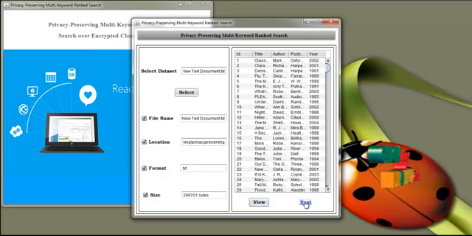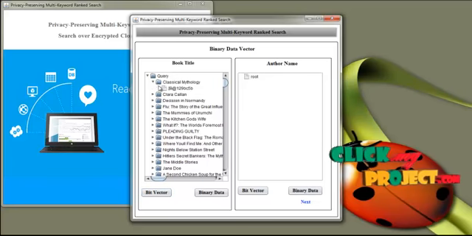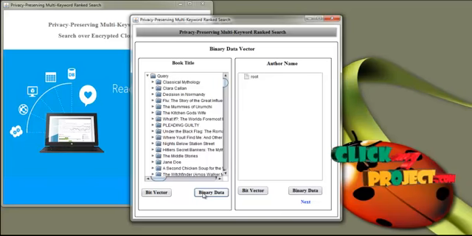Now press next. Now the bit vector is generated for the book title. This is the bit vector of the data. For each data, the bit vector is generated, and then the binary data is also generated for a book title.